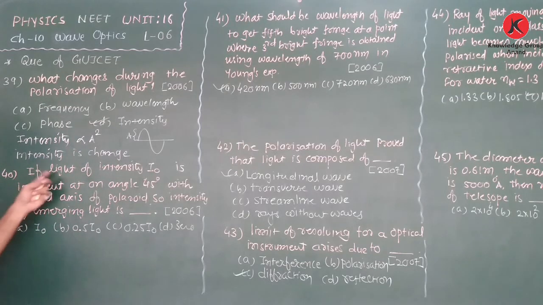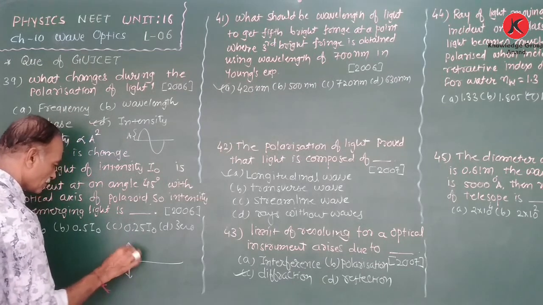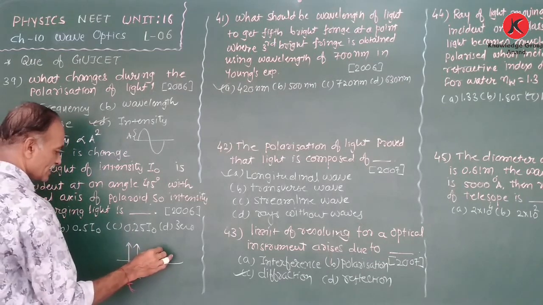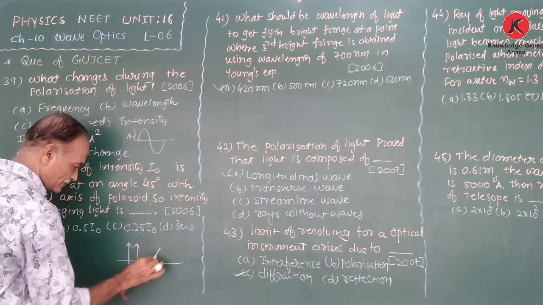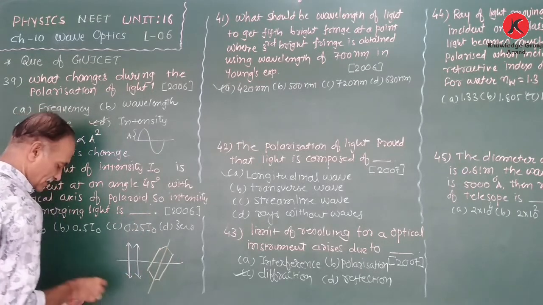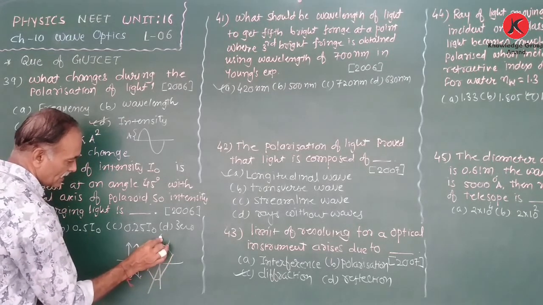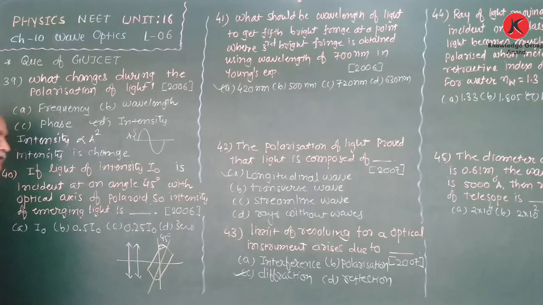Now next, light of intensity I0 is incident at an angle of 45 degrees with the optical axis of a polarizer. What is the intensity of the emerging light? Here the light is incident in this direction, and the polarizer is placed this way. There is the axis of the polarizer. When the light is incident here, this angle is 45 degrees.